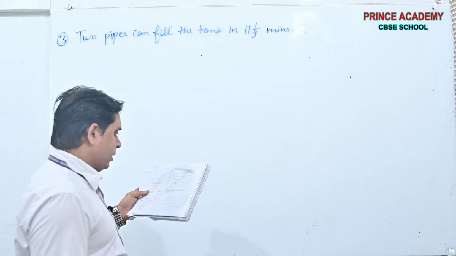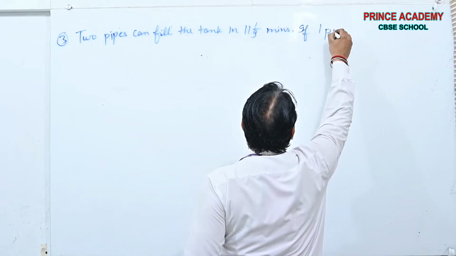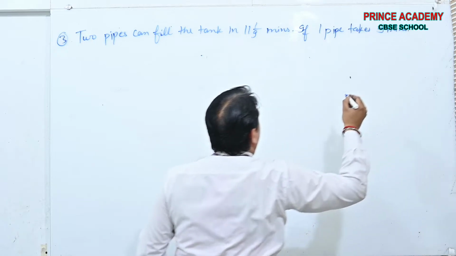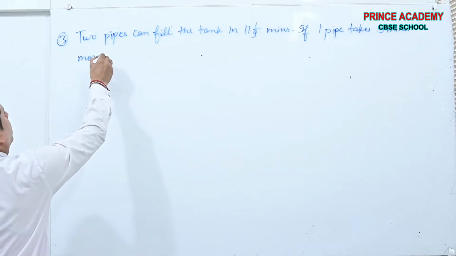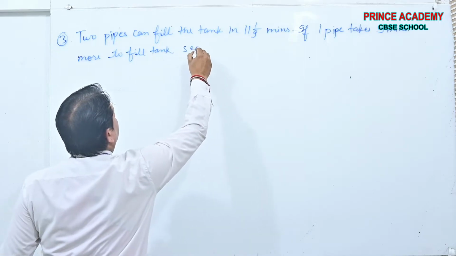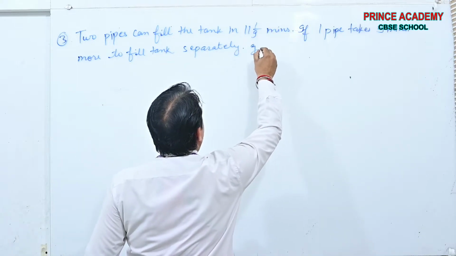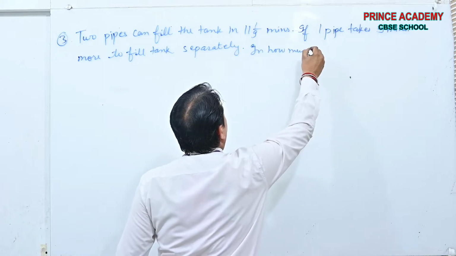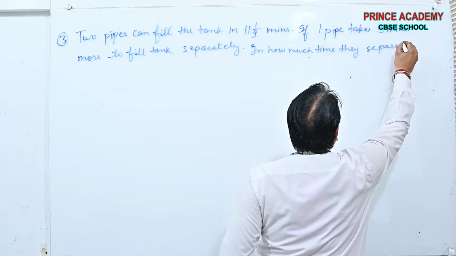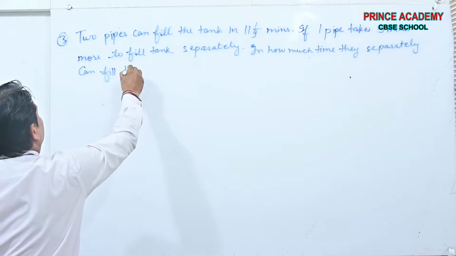4.3, question number 9. If one pipe takes 5 minutes more to fill the tank separately, in how much time can they separately fill the tank?